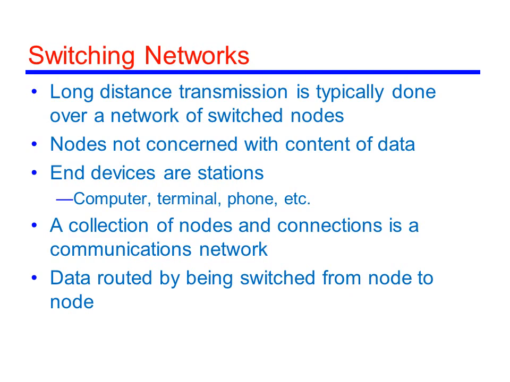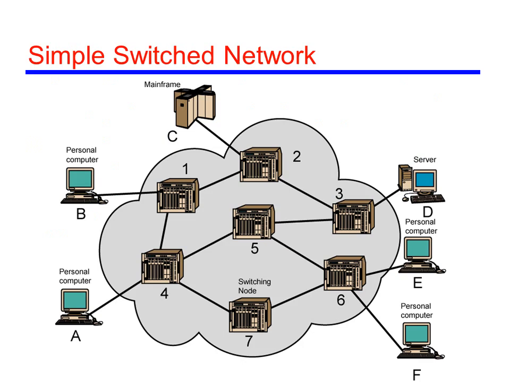End devices are called stations. Examples of end stations are computers, terminals, phones, etc. The data produced by stations may pass through a number of network nodes to reach the destination station. Switching network: transmission of data is switched from node to node. There are two types of switching technologies: one is circuit switching and the second one is packet switching.